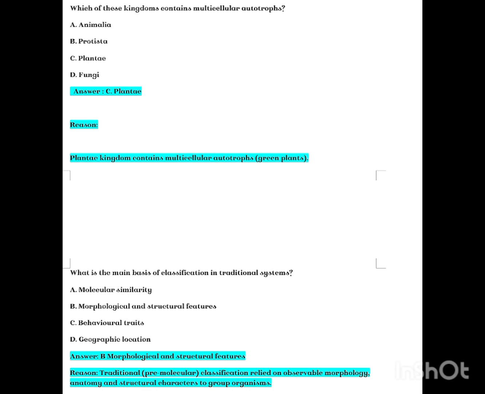What is the main basis of classification in traditional systems? A. Molecular similarity, B. Morphological and structural features, C. Behavioral traits, D. Geographic location. Answer B. Morphological and structural features. Reason: traditional premolecular classification relied on observable morphology, anatomy, and structural characters to group organisms.